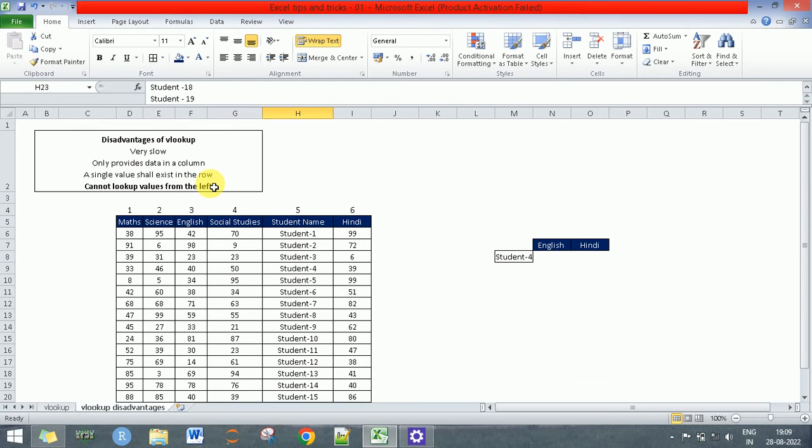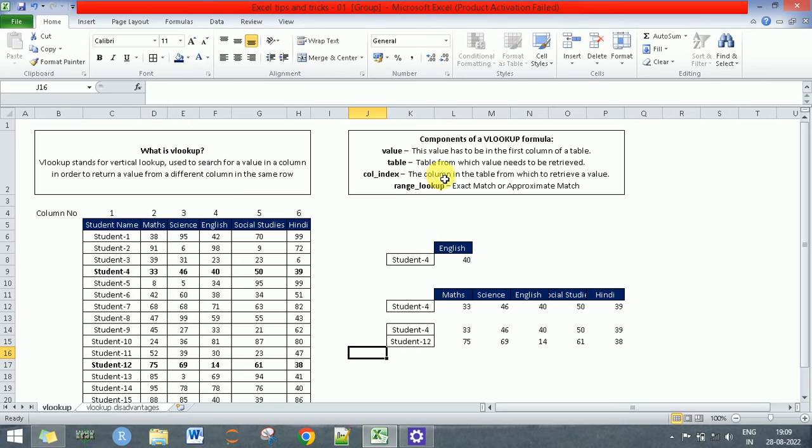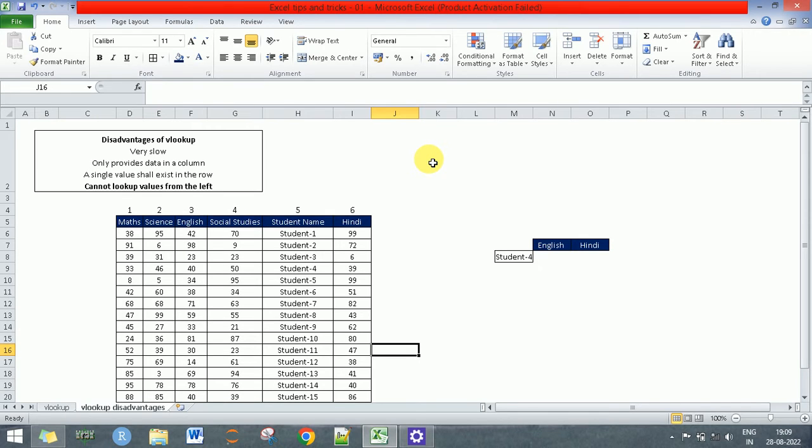We saw this in our components section as well, that the value to be looked up should be the first column of the table. Basically, the value to be looked up should be towards the left, towards the extreme left of the table. Now, in case our same table, we just make this student name column to be the fifth column instead of the first. Do you think we can apply VLOOKUP now? Let's find out.